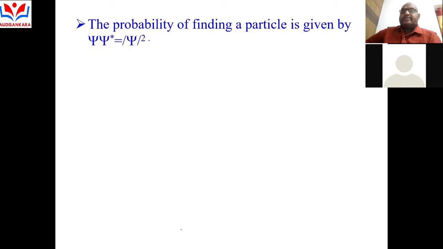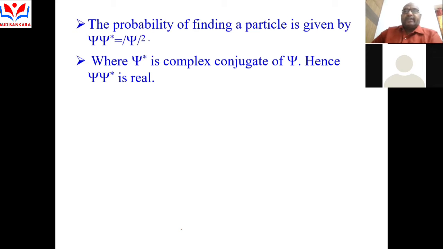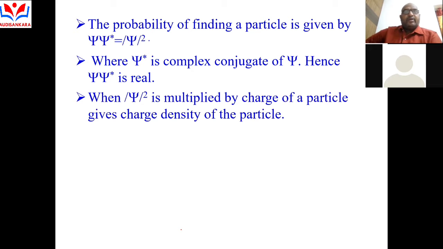The modulus of psi squared is the probability of finding the particle. Psi star is the complex conjugate of psi, hence the product is real. The product of a complex number and its complex conjugate is real. When mod psi square is multiplied by the charge of the particle, it gives the charge density of the particle. Mod psi square means the probability of finding the particle, and multiplied by the charge of the particle it gives the charge density of the particle.